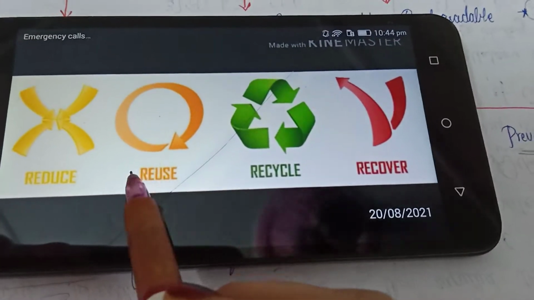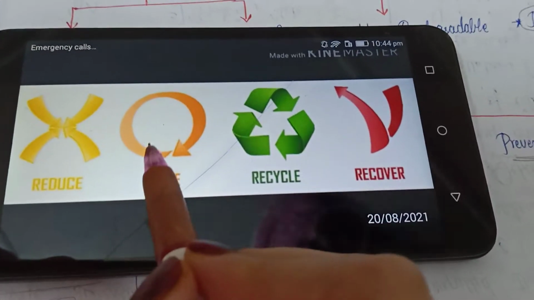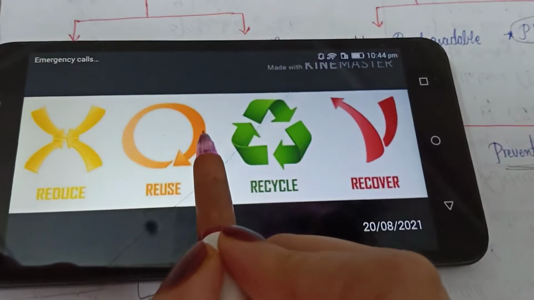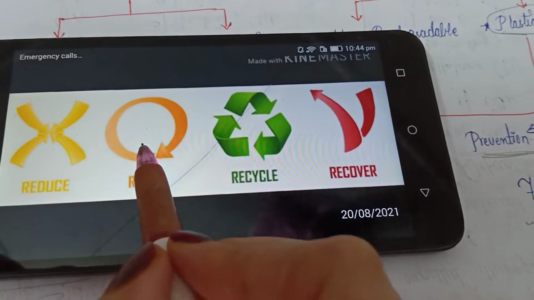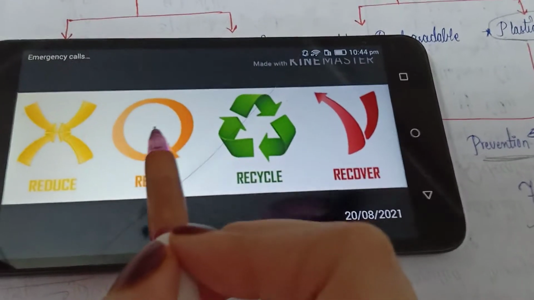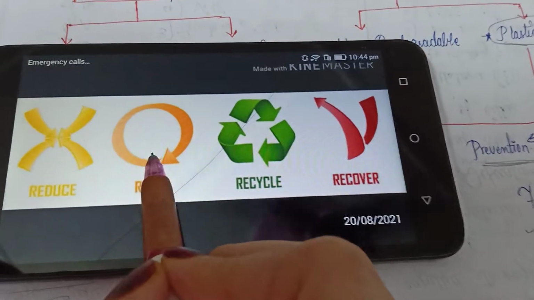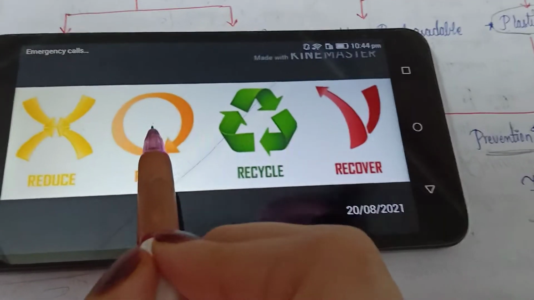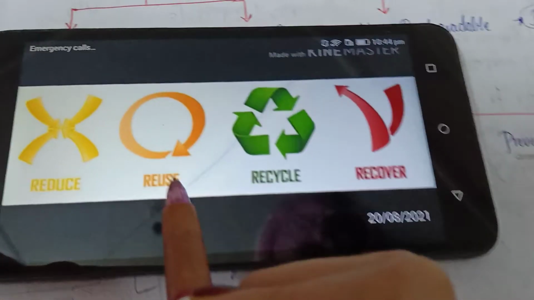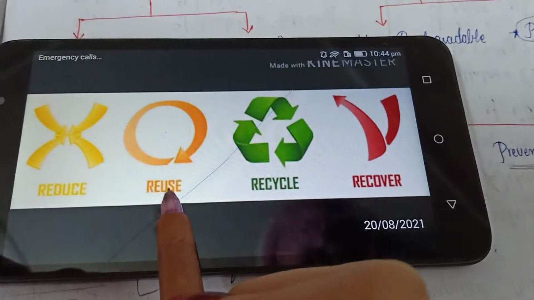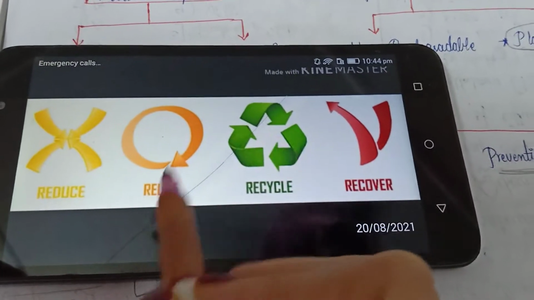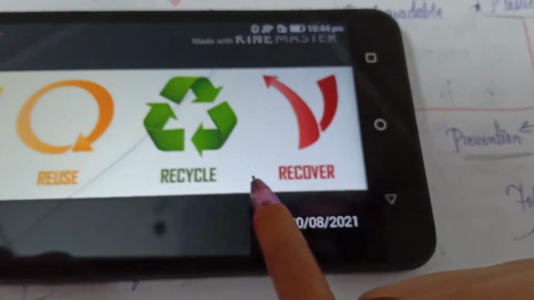Next we have reuse, in the sense if we are using some article and we can reuse it, then of course we should reuse it. For example, a polythene bag can be reused again and again. जब तक कि वो polythene bag फट ना जाए तब तक हम reuse कर सकते. By that we can reduce the usage of plastic in daily life, right? This is the symbol indicating that meaning.